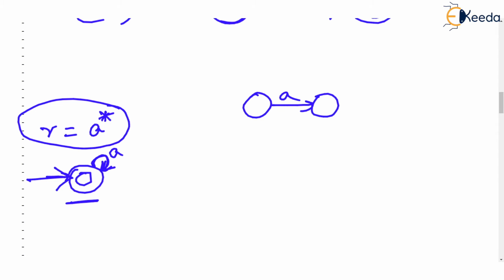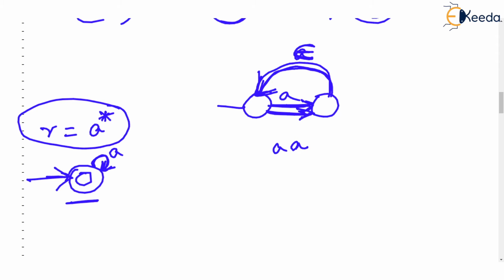First of all, draw the FA for A because it is A star. And as it is A star, you have got A repeated a number of times, so you put a loop here. That means one A, again A, again A, and so on. But then remember, you don't write A here, you write an epsilon transition. So that A is read, okay, we reach here. Then without reading anything, we go back here. And if there is a second A, we will again go to this state. And any number of A's can then be repeated.